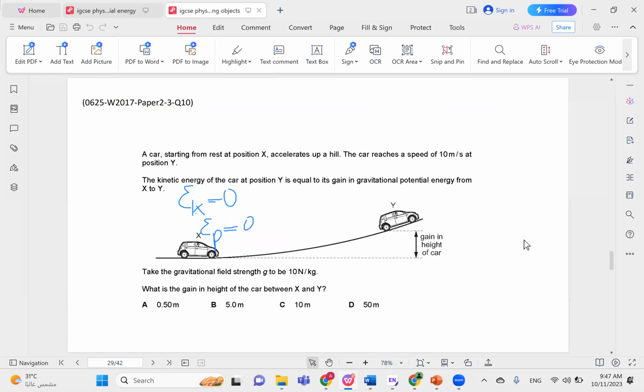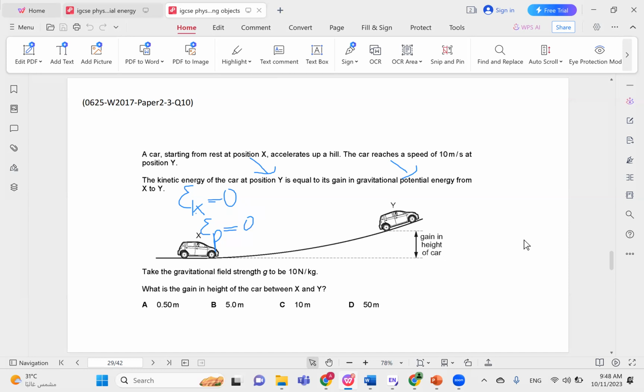But they are telling us that the kinetic energy at Y is equal to the gain in gravitational potential energy. So if it has a potential energy of 10 at Y, then it has a kinetic energy of 10 as well. How did that happen? Well, because this is a car, it has a motor, right? So the car itself gives energy.